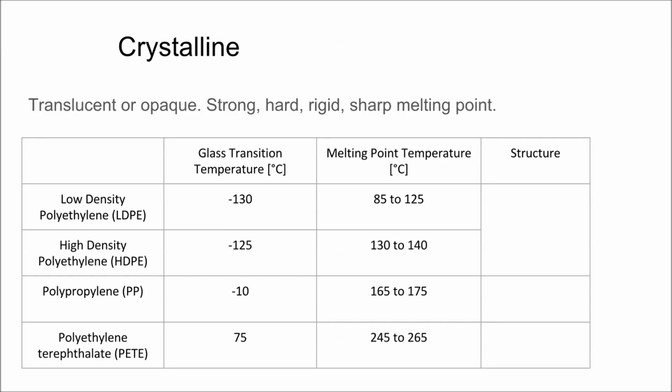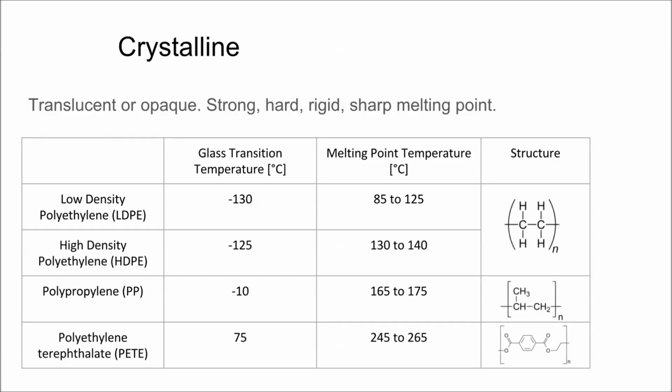The melting point, however, is when the crystalline bonds begin to break, allowing the polymers to melt. As with amorphous polymers and glass transition temperatures, use of the polymer should stay below these melt temperatures to avoid failure. Common examples of crystalline plastics are low-density polyethylene, high-density polyethylene, polypropylene, and polyethylene terephthalate. The difference in the two polyethylene polymers is the way the molecules interact, either linear or branched.